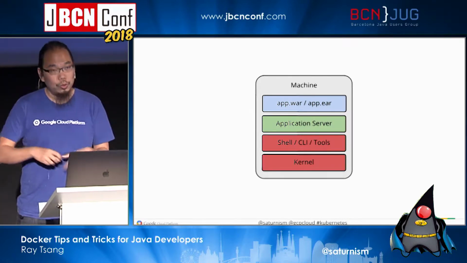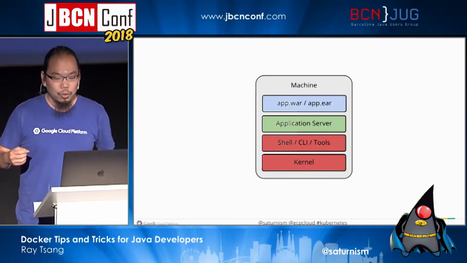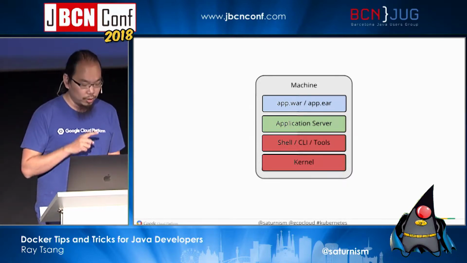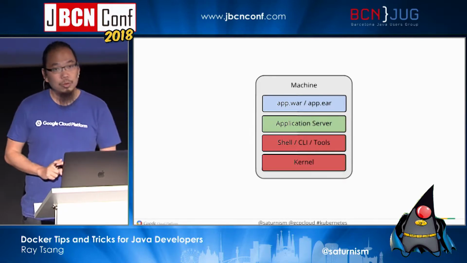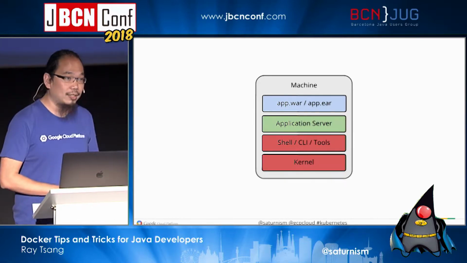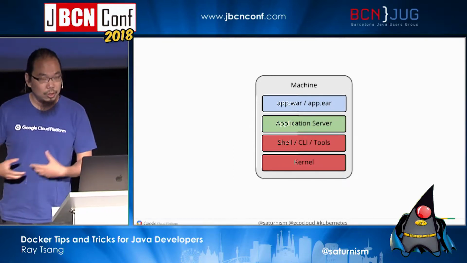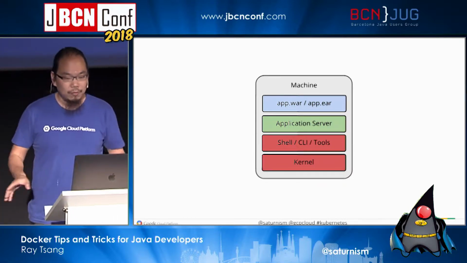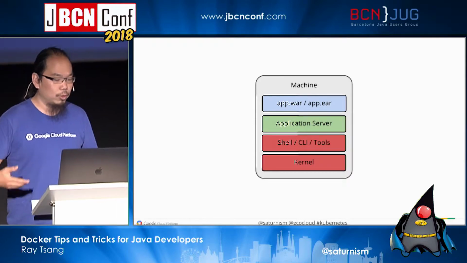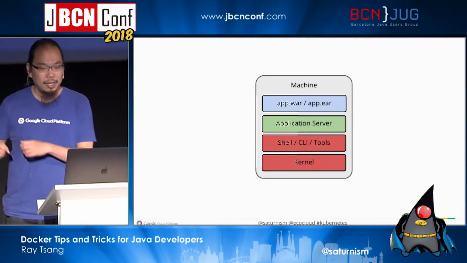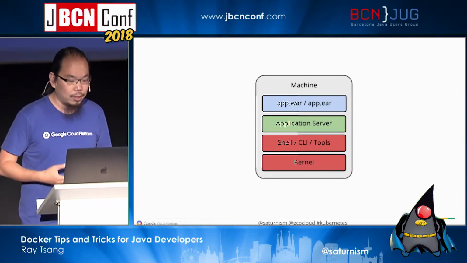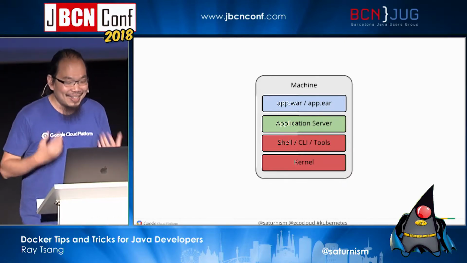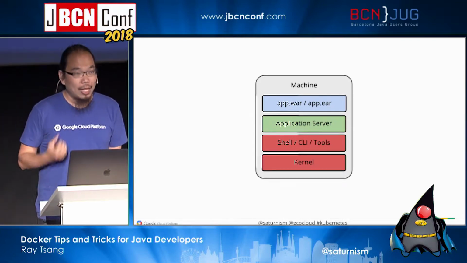And we have to give it usually to somebody else who has the control of the environment, who will actually go through the process of procuring the machines, putting them into the data center, hooking them up to the network, and then installing the right operating system with the right kernel, with the right system utilities, and then somebody tells them what application server we may need to install, which Java version we have to run on, and then finally, with all of that configuration and maybe even additional configuration to the application server with JDBC and JNDI and all that stuff, finally we give them the EAR file or the WAR file to deploy, and that's maybe like 9 months later, right?